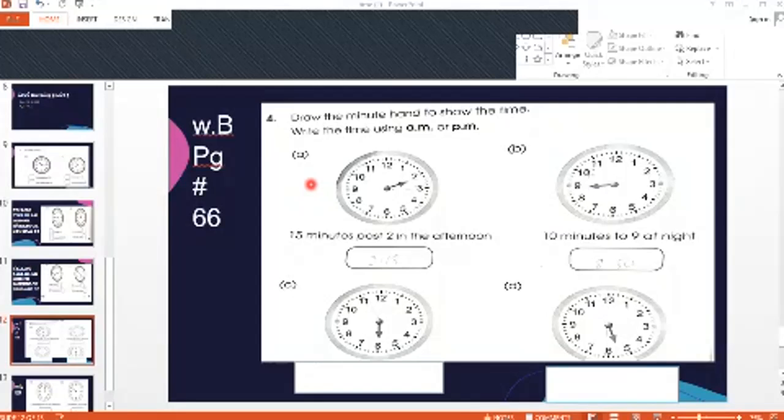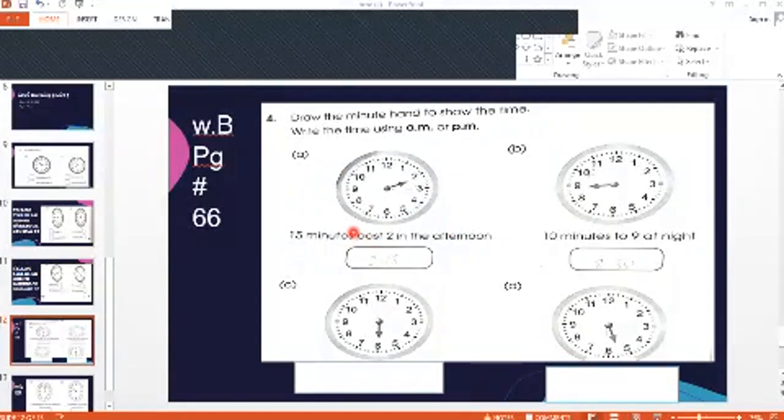Okay, so everybody look at the clock very carefully. Even you can look at your book, part A. The minute hand is missing. There is only one hand, that is the hour hand. 15 minutes past 2 in the afternoon. Okay, first of all, one short trick for my smart boys. Whenever the past concept is used, both the numbers will be the same in the number column as well. How? First of all, let's draw the minute hand, then I will tell you how.